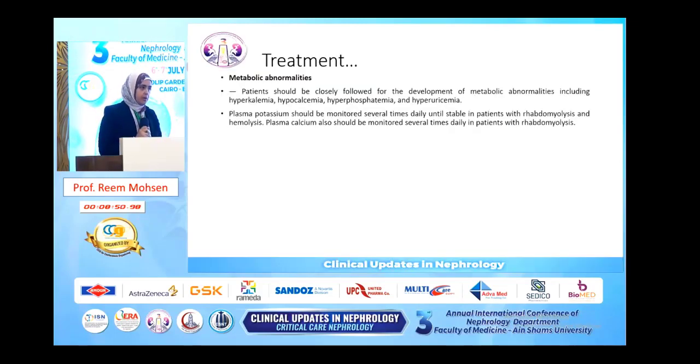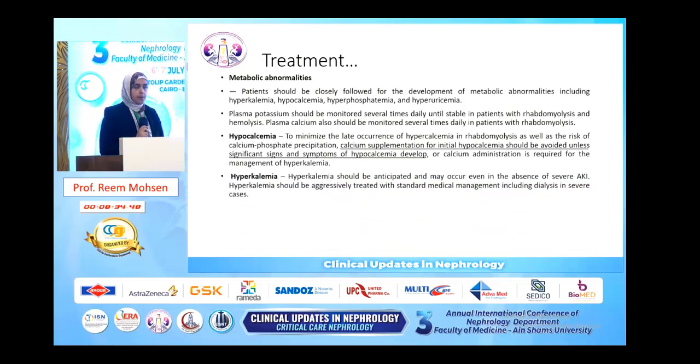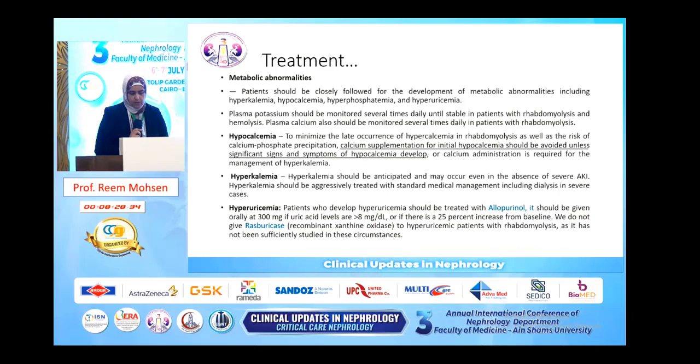What about the treatment, not the prevention? Treatment of rhabdomyolysis when it has occurred is majorly about the metabolic abnormalities, majorly the hypocalcemia, but beware not to overcorrect the hypocalcemia that occurs initially, to avoid the occurrence of late hypercalcemia in rhabdomyolysis. Hyperkalemia should be anticipated and treated according to the usual guidelines.